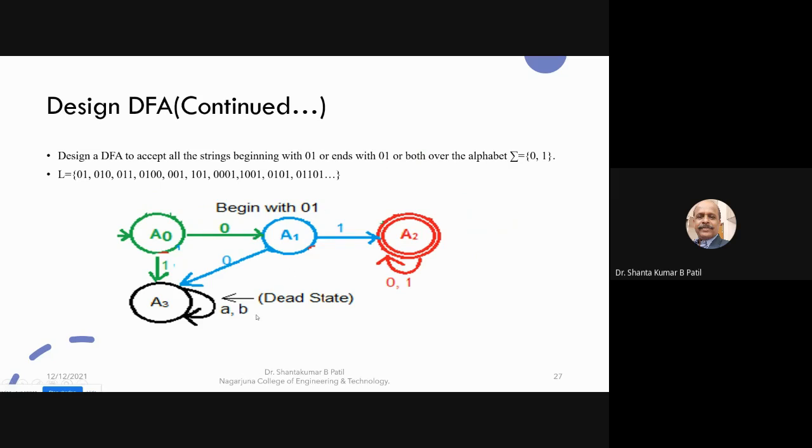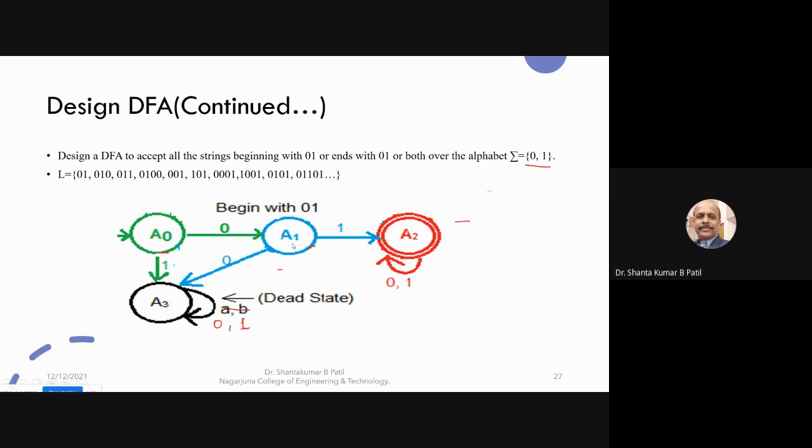Make the correction here: these are not A and B, these two are 0 comma 1, because the input symbols are 0 and 1. Other than 0 and 1, you cannot find any symbols.